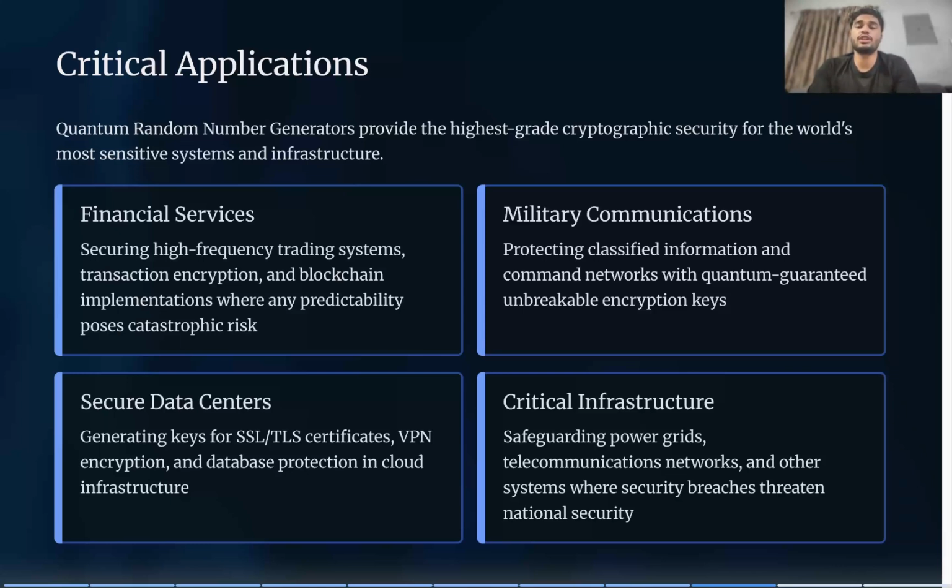In order to generate unbreakable encryption keys, we need such QRNGs, quantum random number generators, to help us. Mostly it is used in secure data like VPN. VPN is a service that hides your identity and helps you do private browsing. Also, SSL and TLS certificates are generated using QRNGs, which will also ensure safer browsing and data transfer, encryption, decryption, etc.